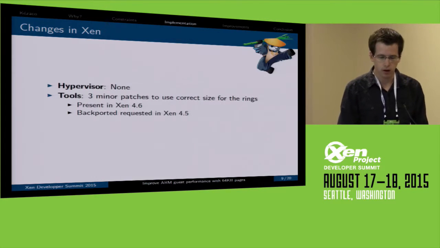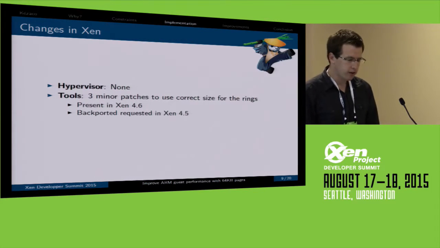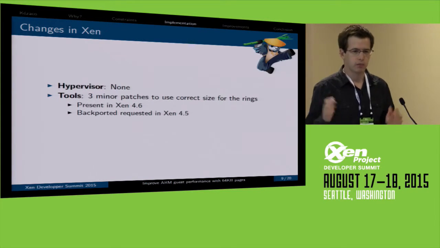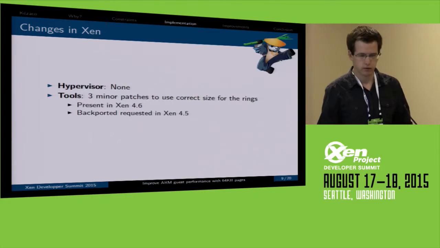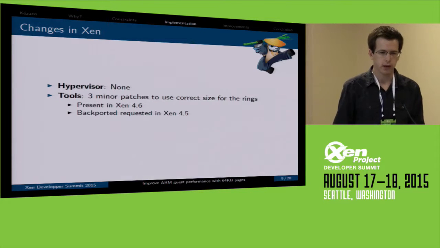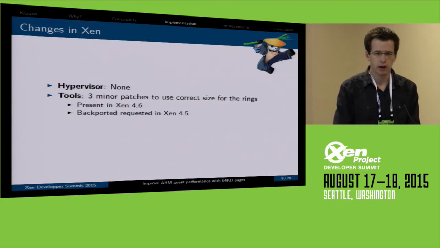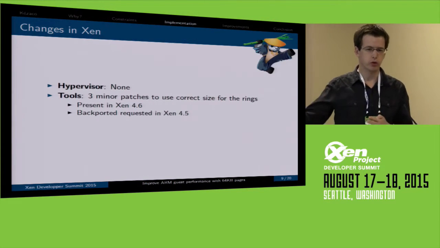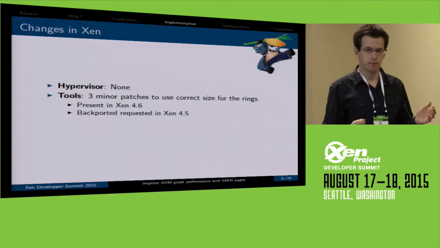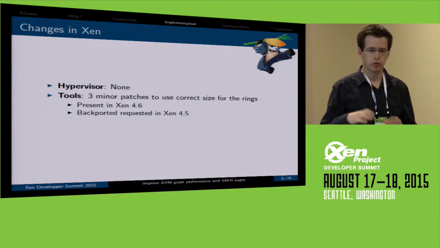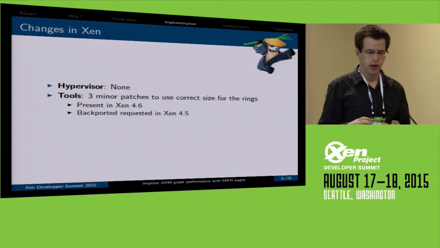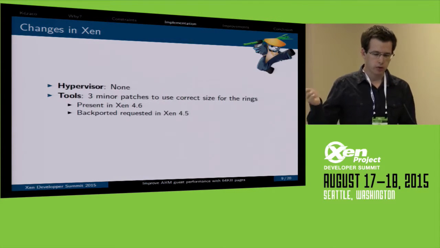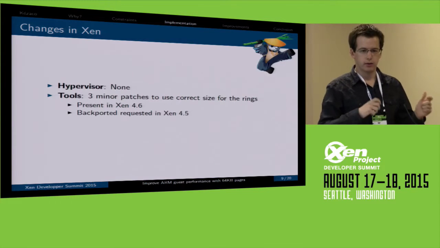So, is there any chance to do this in Xen? Fortunately, Xen is quite agnostic to the page size. It only uses 4K. It doesn't mix things. The only thing I had to modify was in the tool stack, because the tool stack has to map. For instance, for the console, we have a daemon in user space, and it has to map the ring. The ring is the way to communicate with the guest. It has to map the ring in itself.